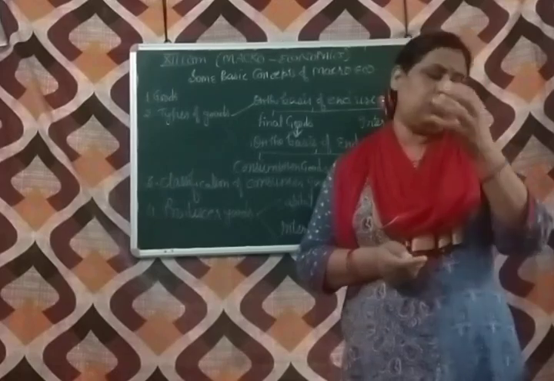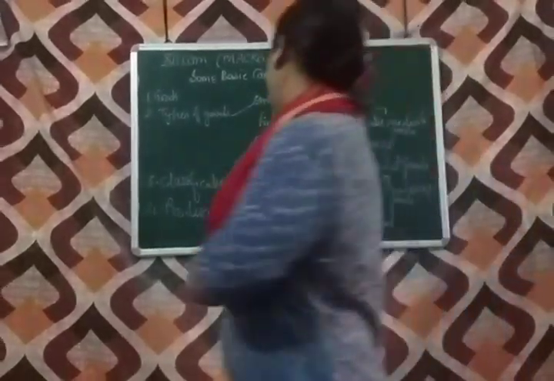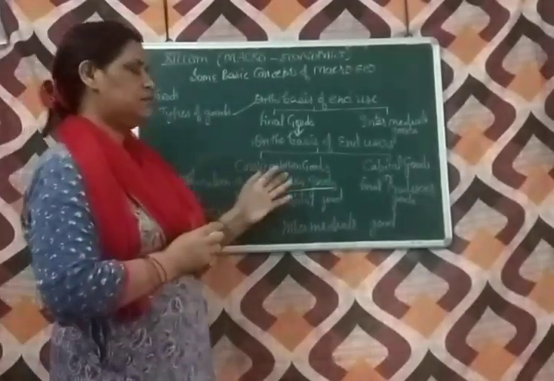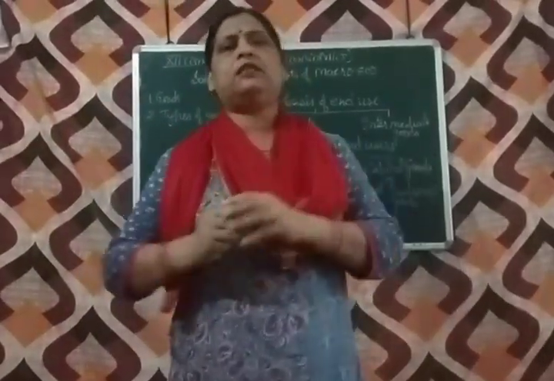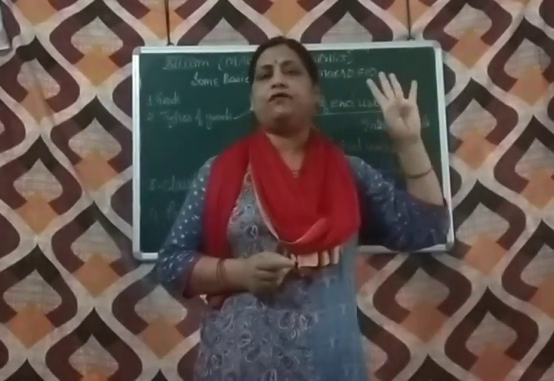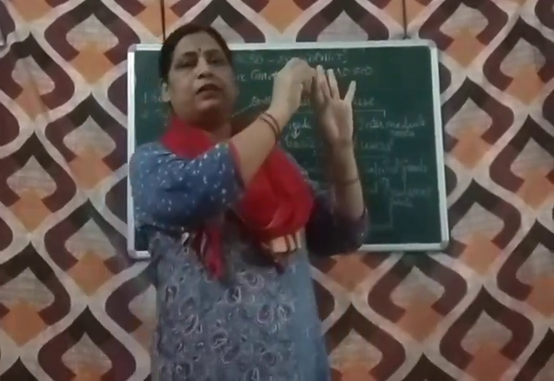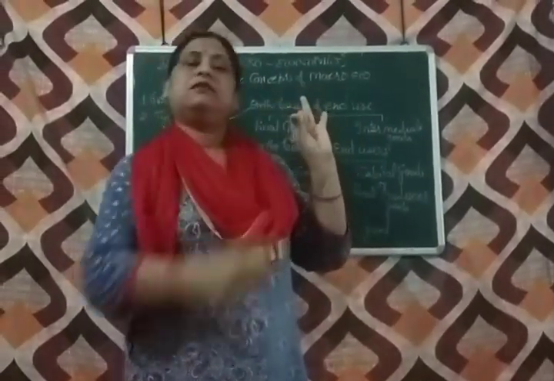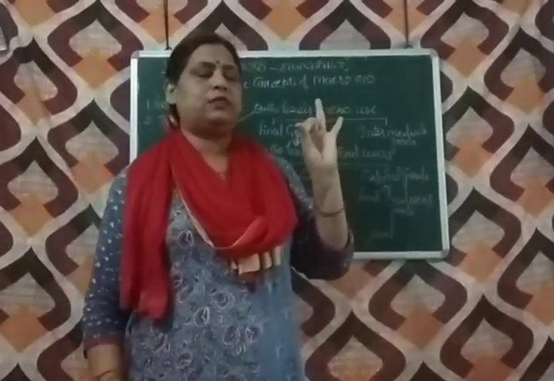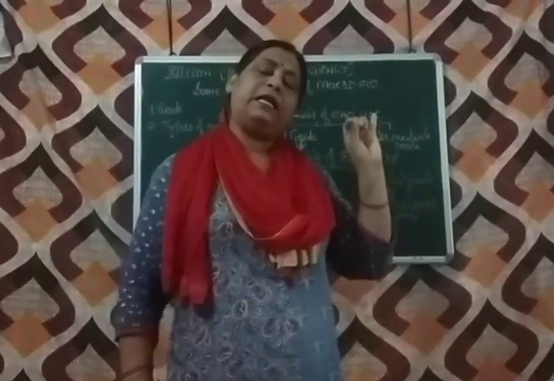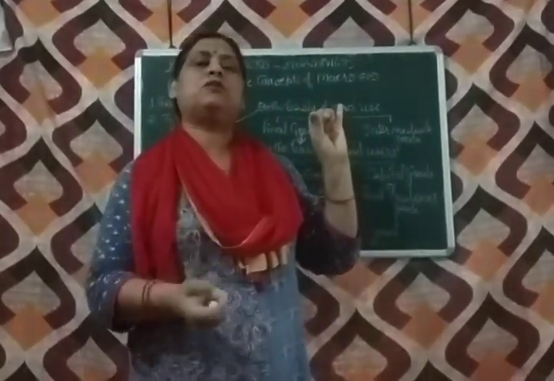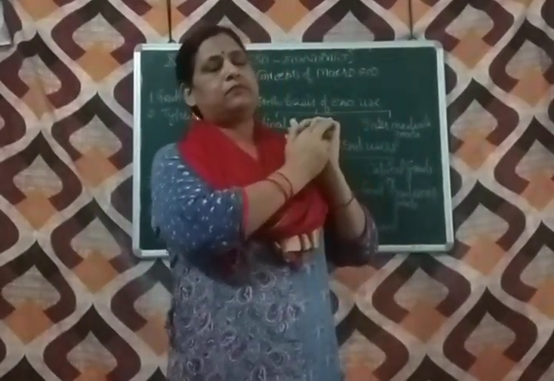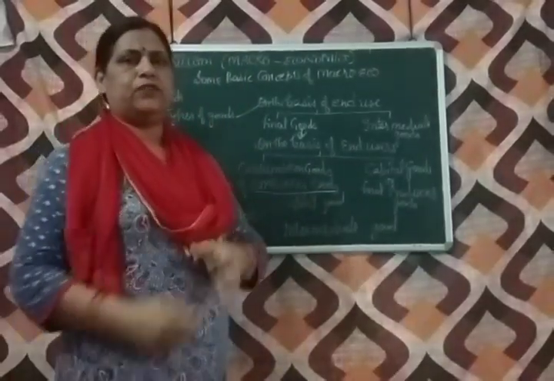Now, the consumer goods again can be classified into how many parts? These consumer goods or consumption goods can be classified into four parts. First, durable consumer goods. Second, semi-durable consumer goods. Third, perishable consumer goods or consumer goods of single act of use. And fourth, services.